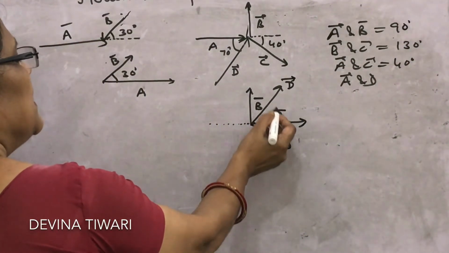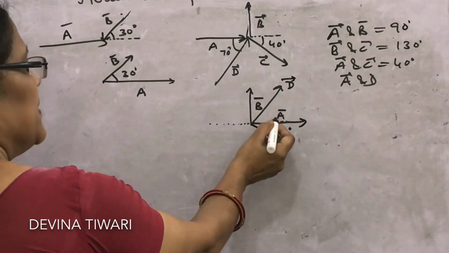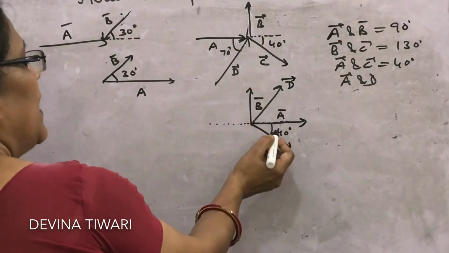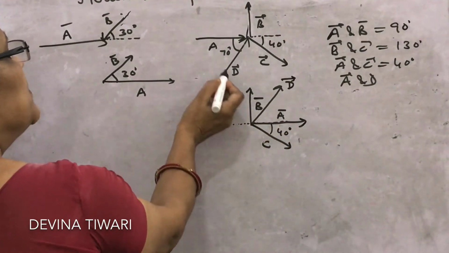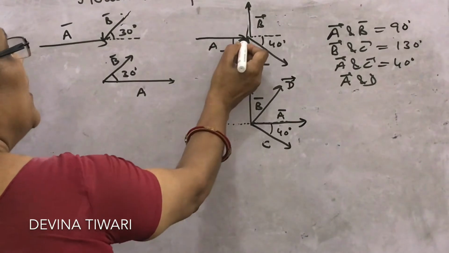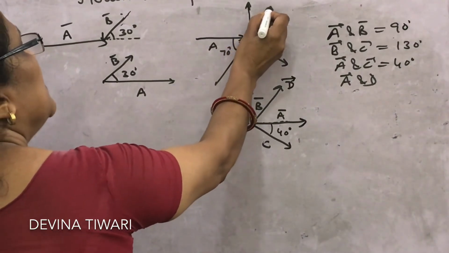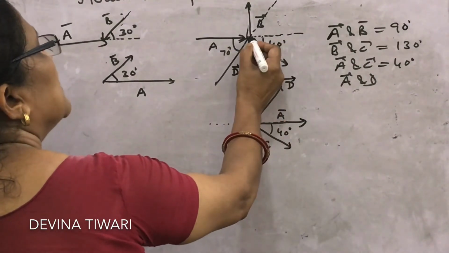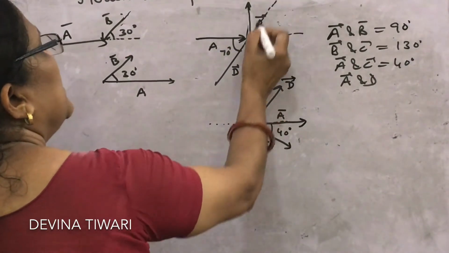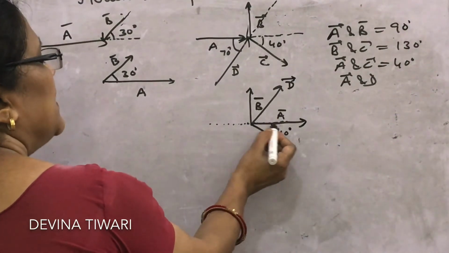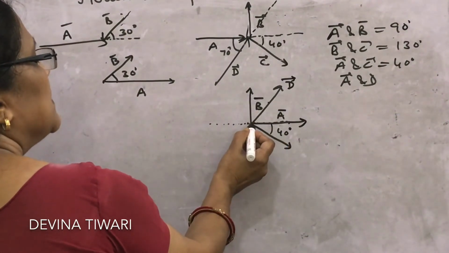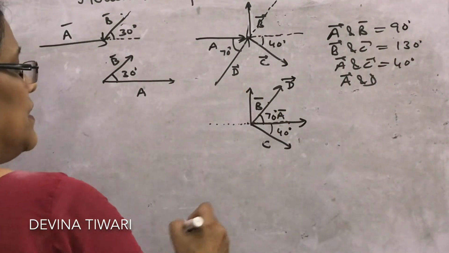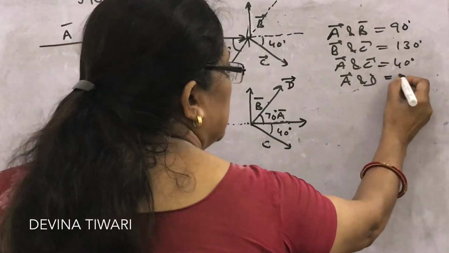What about the angle between A and D? So look, this is A, this is D. What is the angle between them? Here you can see that A and D, if this was given 70 degree angle and you have just shifted D in this way. So this is the direction of A and this is the tail, this is the direction of D and this is the tail. Same is done here. This is A, this is D, these are the tails. What is the angle given? This is also 70 degree. So A and D angle is 70 degree.